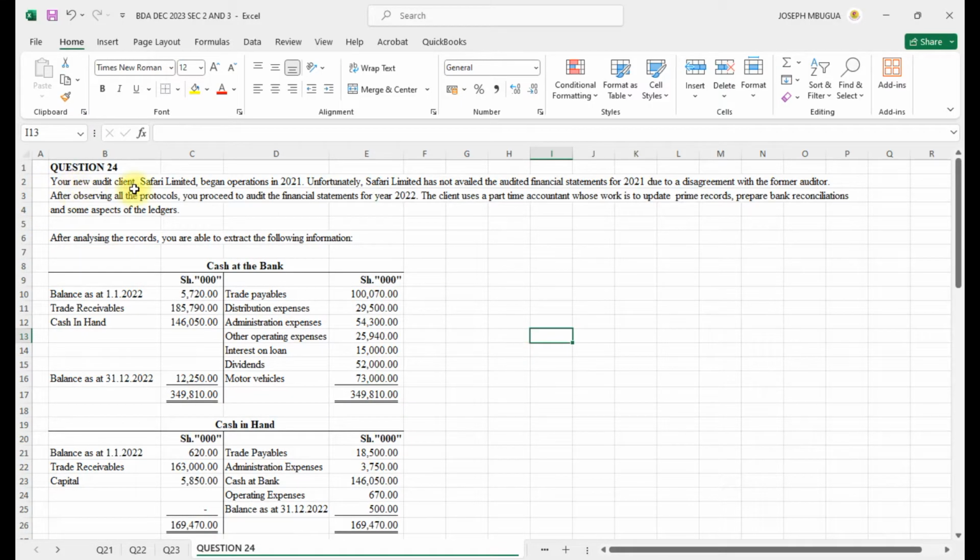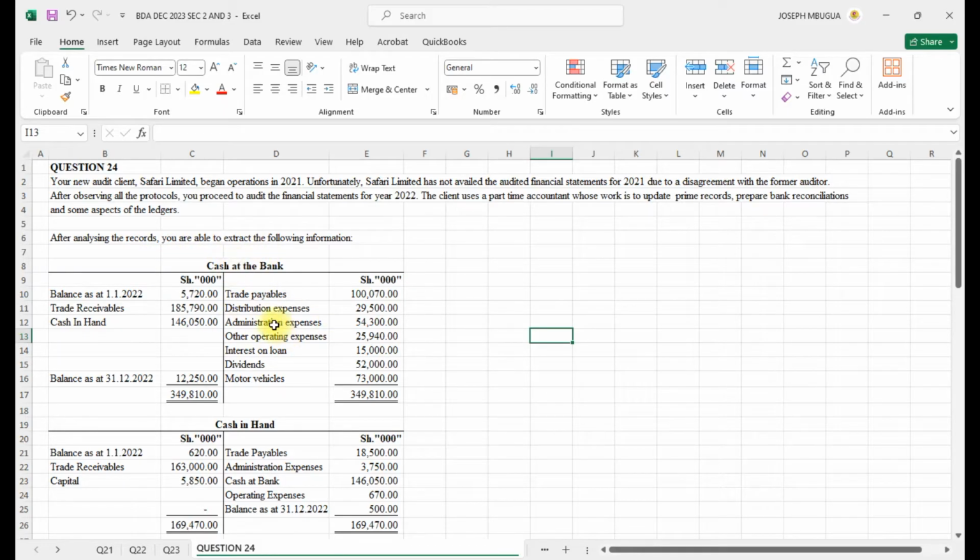So your new audit client Safari Limited began operations in 2021. Unfortunately, Safari Limited has not availed the audited financial statement for 2021 due to disagreement with the former auditor. After observing all the protocols, you proceed to audit the financial statement for the year 2022. The client uses a part-time accountant whose work is to update prime records, prepare bank reconciliation, and some aspects of the ledger. After analyzing the records, you are able to extract the following.